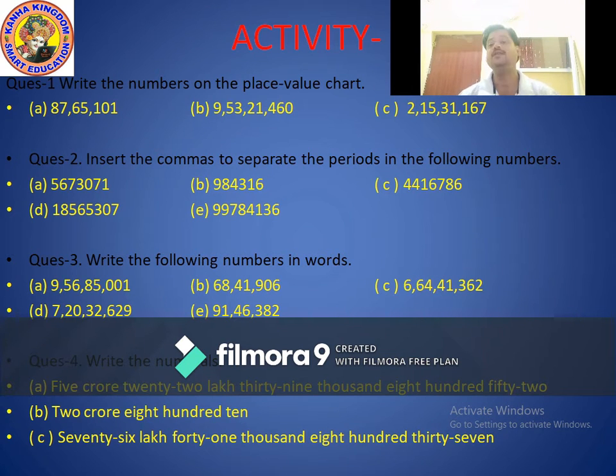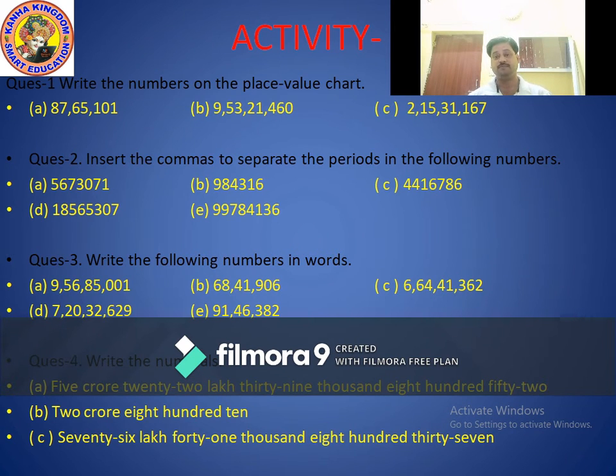Okay, now move to the third question. In this question, I will ask you to tell numbers in words. I will give you some numbers and you have to describe them in words. It means the question is: write the following numbers in words.